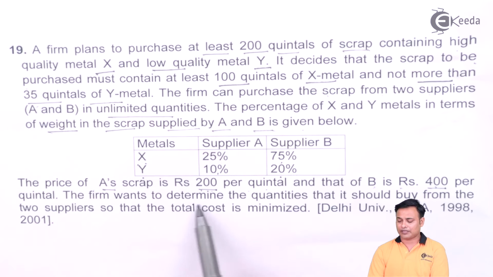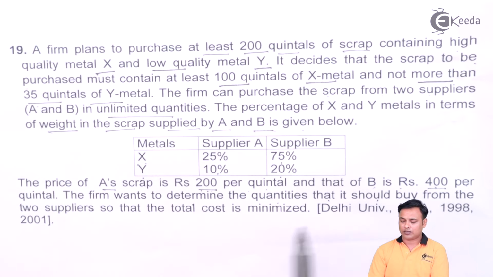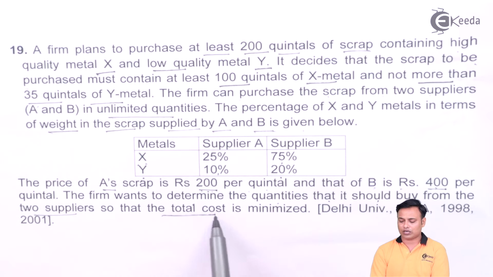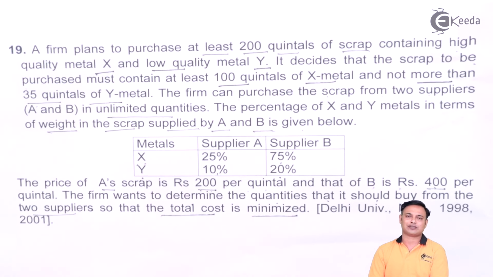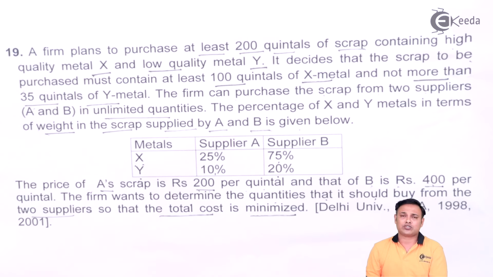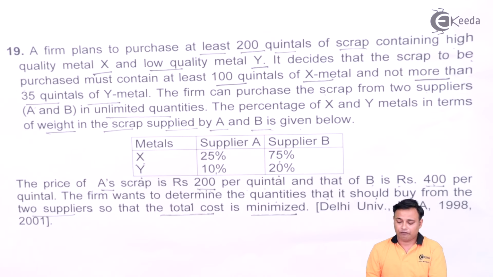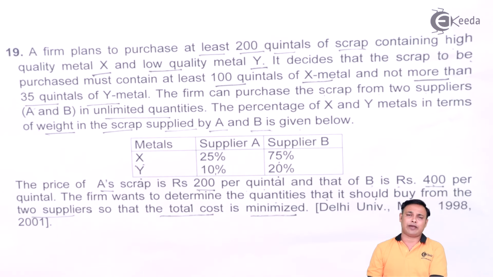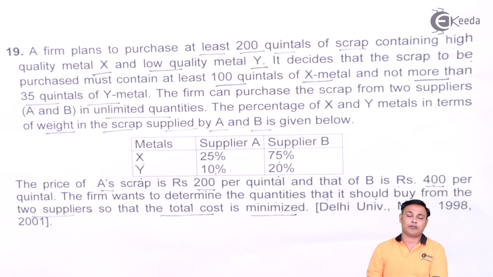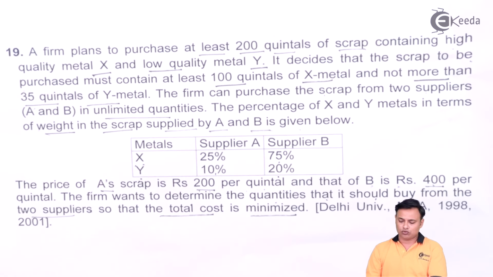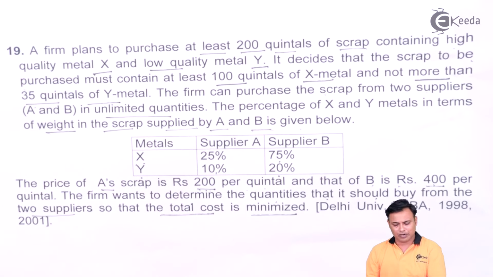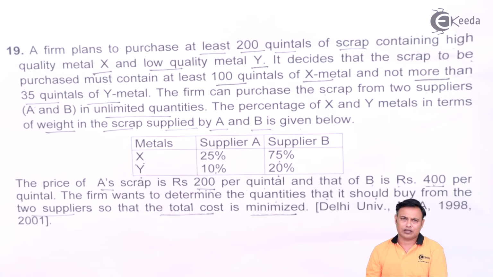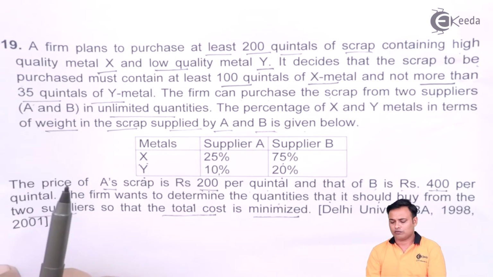The firm wants to determine the quantities it should buy from the two suppliers so that the total cost is minimized. So now we have to decide how much quantity of scrap I should buy from which particular supplier, and it should be purchased in such a manner that my total cost is minimized. Let's first try to put down the problem in a table format and then we will actually proceed to formulate it. Let's first draw the table.